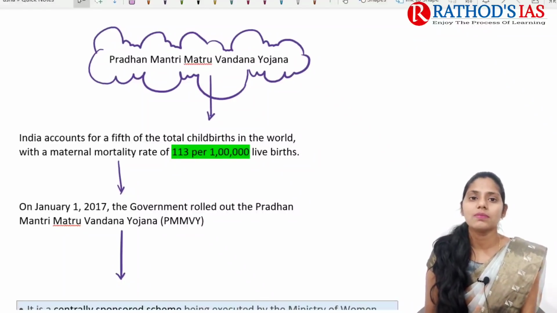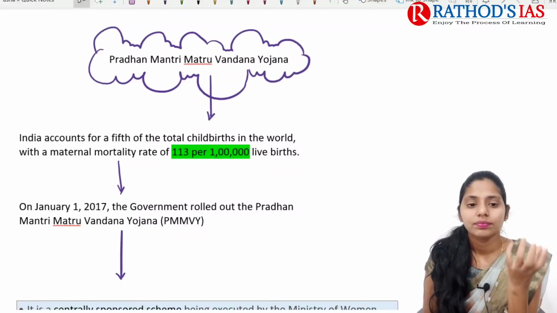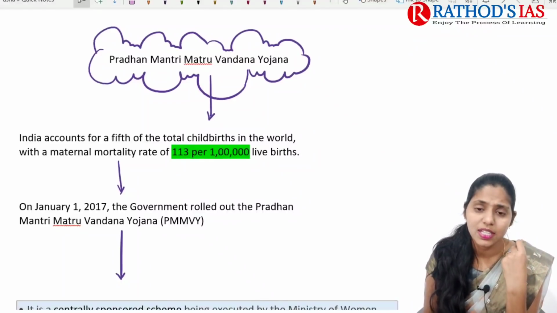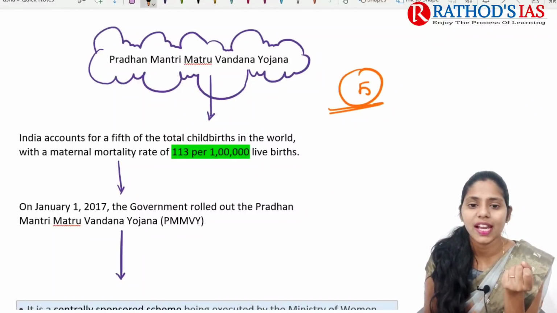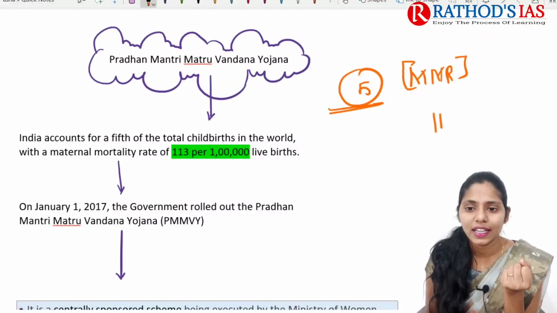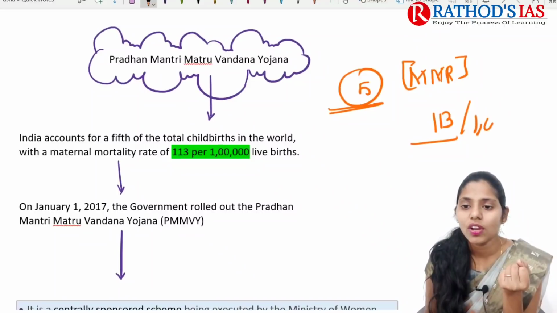So if you are talking about some data regarding total childbirths in the world, India accounts for one-fifth of total childbirths in the world. And if you are talking about the maternal mortality rate, it is 113 out of 1 lakh live births in India.